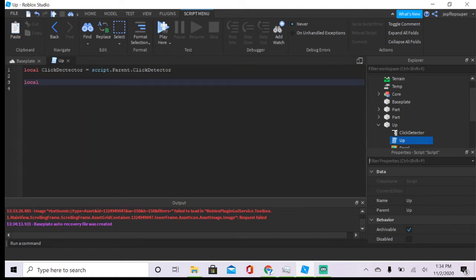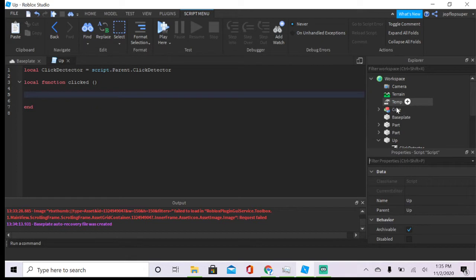Now you want to do a local function, and we're going to name it clicked. Add 2 parentheses here. So first, remember we added the int value here.